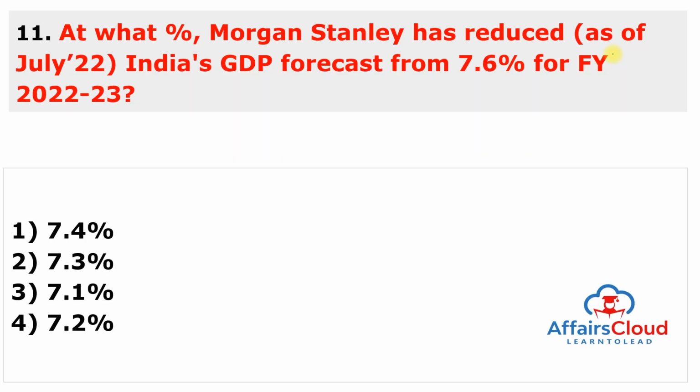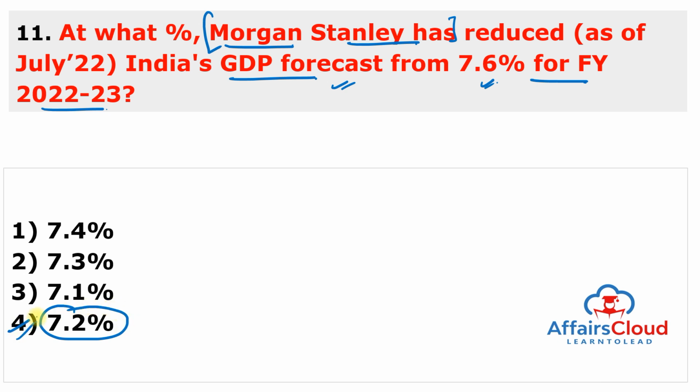Moving to the next question. By what percentage has Morgan Stanley reduced India's GDP forecast from 7.6% for financial year 22-23? This is again very important because we are talking about a United States agency, Morgan Stanley, and they have reduced India's GDP forecast from 7.6% to 7.2%. The answer to this question is 4.